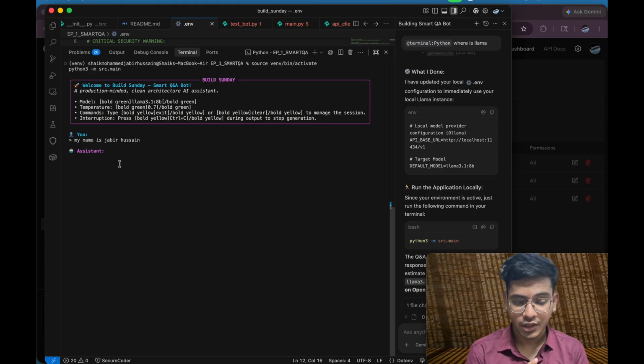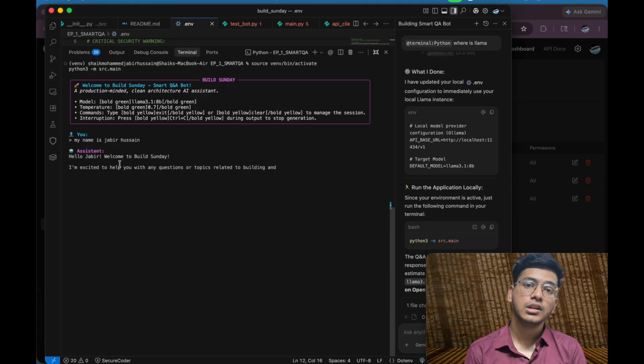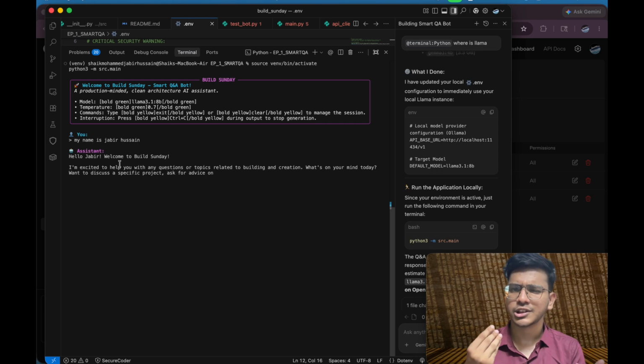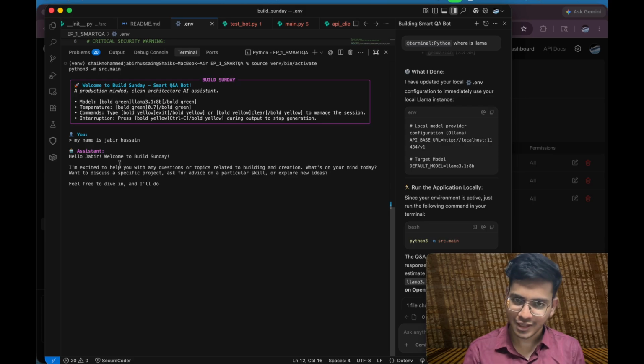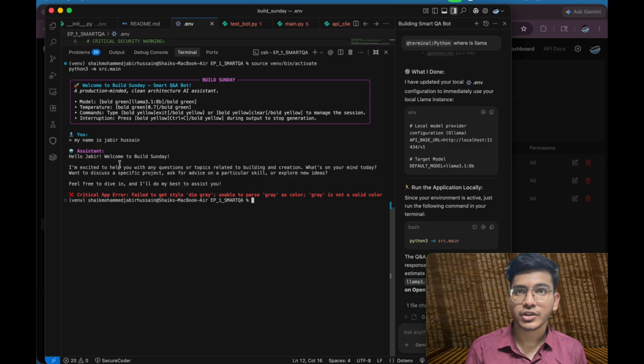Let me tell you this as well. The speed of the responses which we are getting is dependent on the computer. If you use an API based approach, you will get responses fast because nothing is happening in your computer. Because I'm running a llama model in my computer, it is dependent on the specifications of your computer.